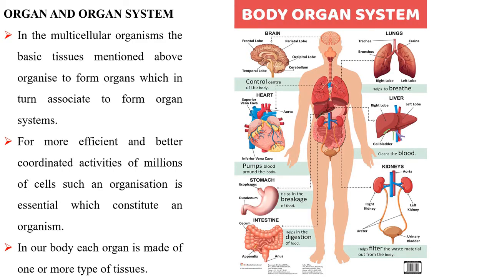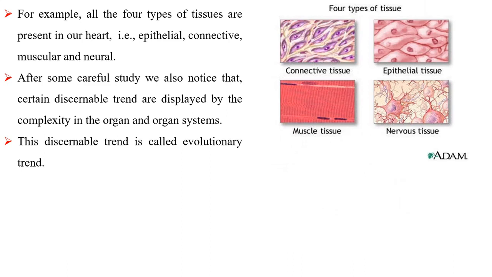Organ and organ system. In the multicellular organisms, the basic tissues mentioned above organize to form organs which in turn associate to form organ systems. For more efficient and better coordinated activities of millions of cells which constitute an organism, such an organization is essential. In our body, each organ is made of one or more type of tissues. For example, all the four types of tissues are present in our heart, that is epithelial, connective, muscular and neural.